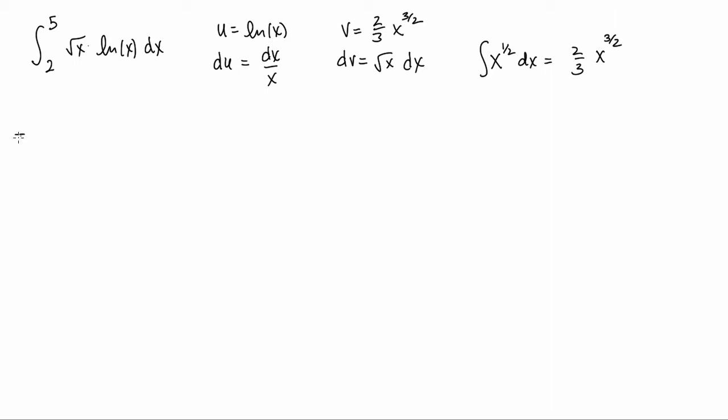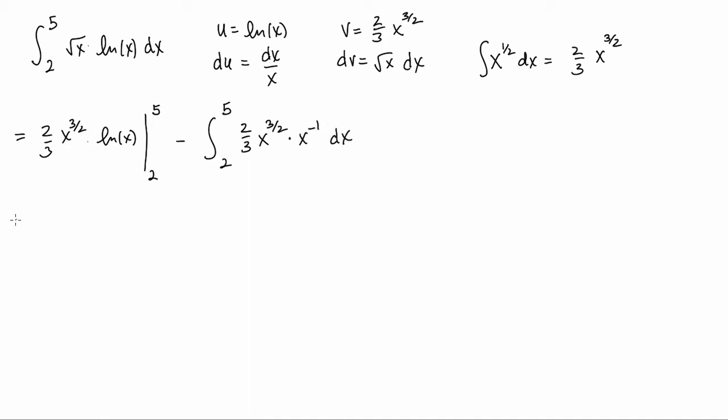Okay, if I make my substitution, I do u times v first. And since it is a definite integral, here's how it differs from indefinite. I need to evaluate this first piece, just like as if it were coming out of an integral, which it kind of is. I evaluate it at the limits 2 and 5. All right? The rest of the formula is now minus the integral of v du. Du in this case is 1 over x, and so I'm going to write that as x to the negative 1. That'll help us do some simplifying in the next step.